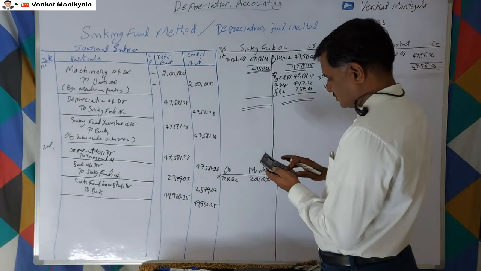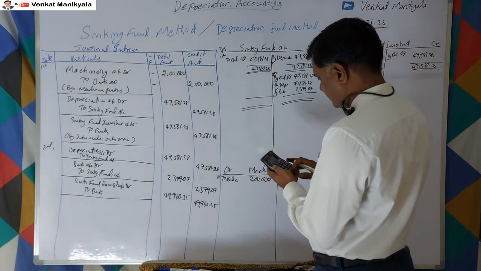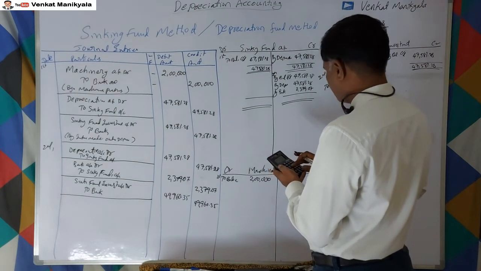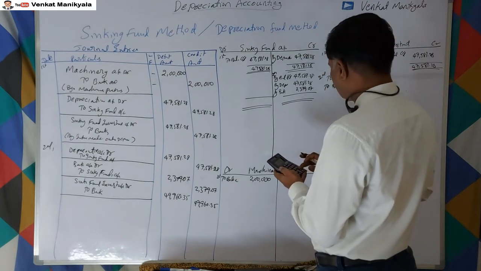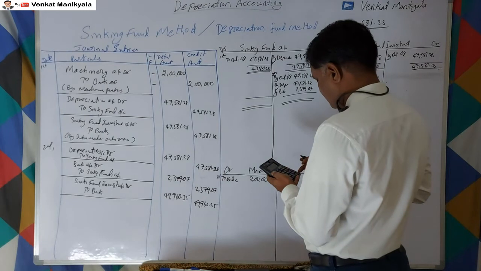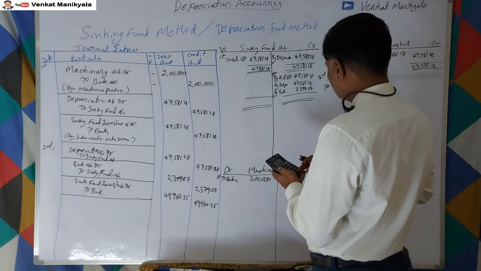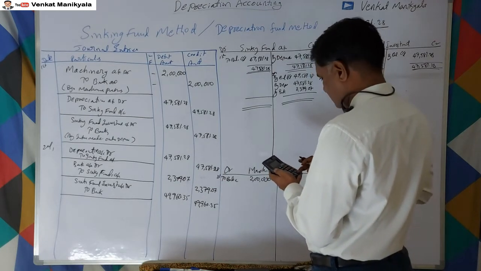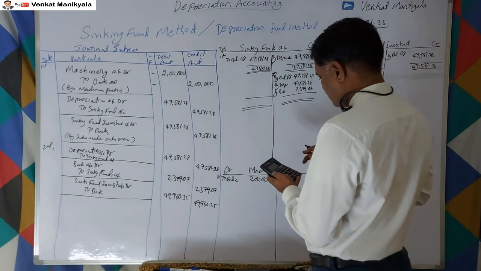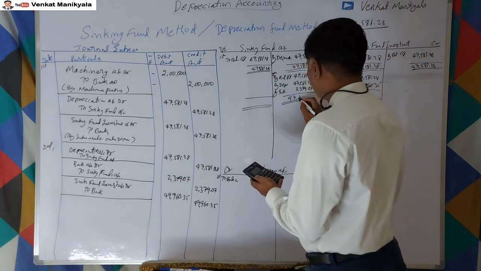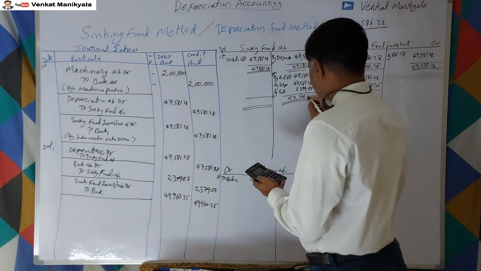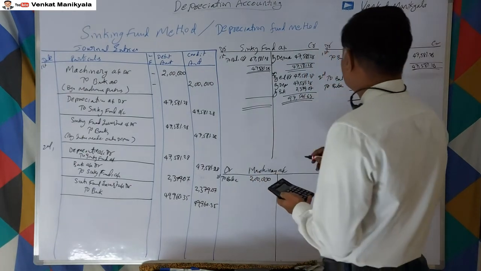See, 47,581.28 plus 47,581.28 plus 2,379.07, total 97,541.63, right?